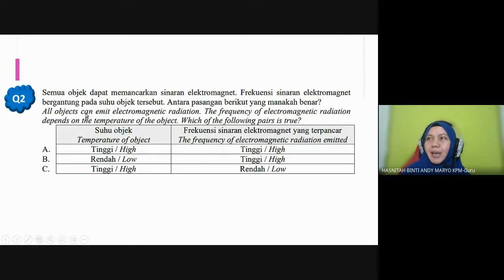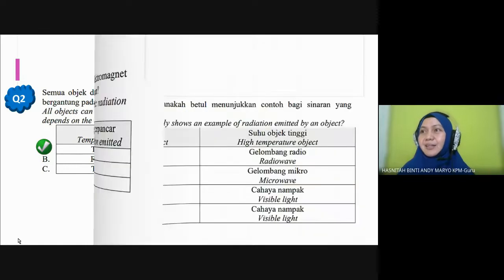All objects can emit electromagnetic radiation. The frequency of electromagnetic radiation depends on the temperature of the object. Which pair is true? Mana yang betul? Temperature and frequency. Temperature high, what happened to the frequency? What is the relationship between temperature and frequency, students? Directly proportional. So the answer should be A. Okay, very good.